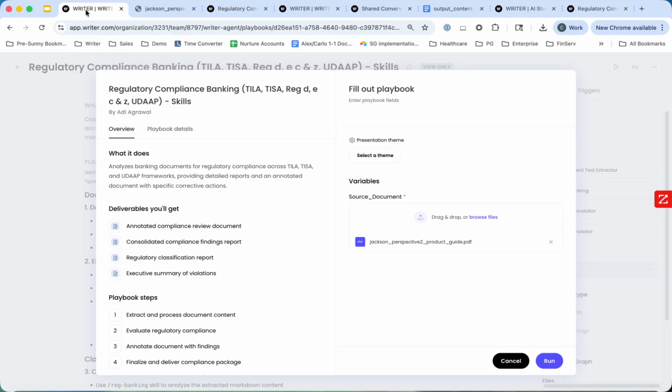This is more for directional demo instances. As you can see, this playbook, we call it, or agent, is embedded with a number of different compliance or disclosure frameworks. So probably most important to you, maybe the UDAAP, the final one there, but TILA, TISA, the other ones here. And it's as simple as being able to upload a document and it tells you exactly what it's going to do. So it's going to provide an executive summary of all of the framework violations that it's flagging.